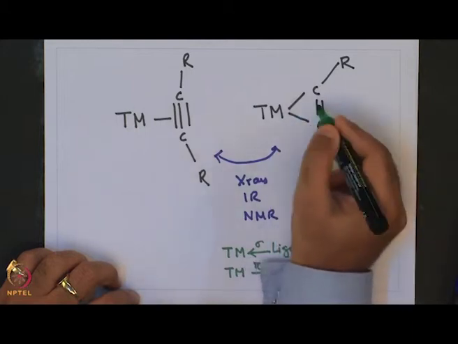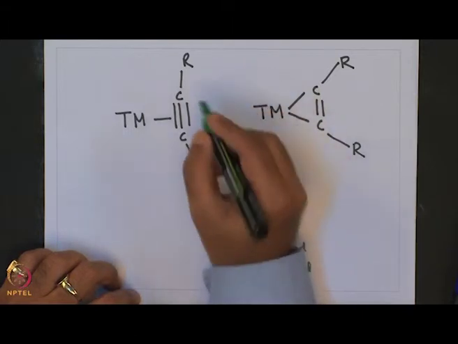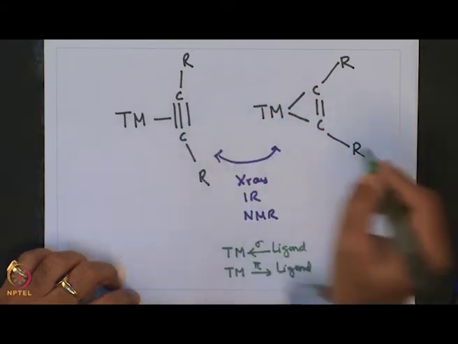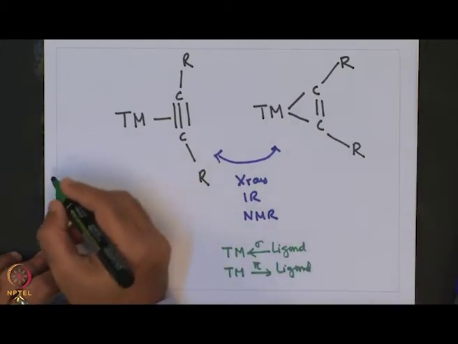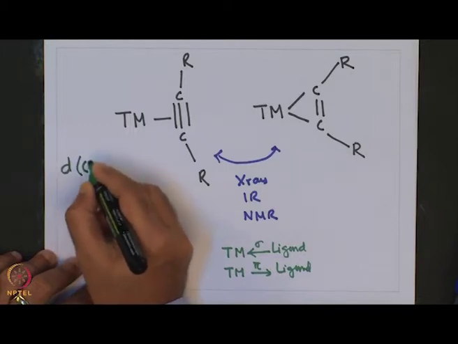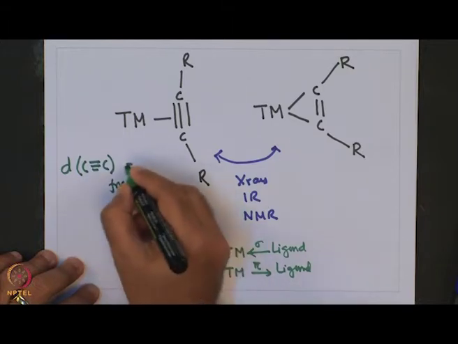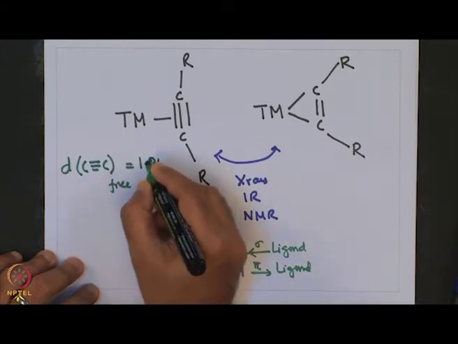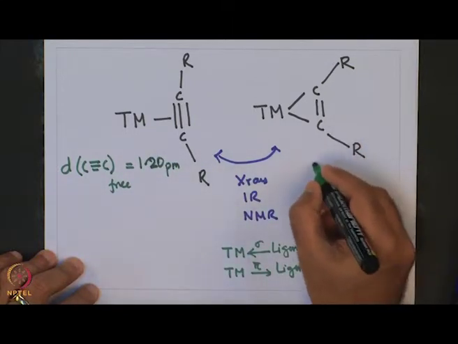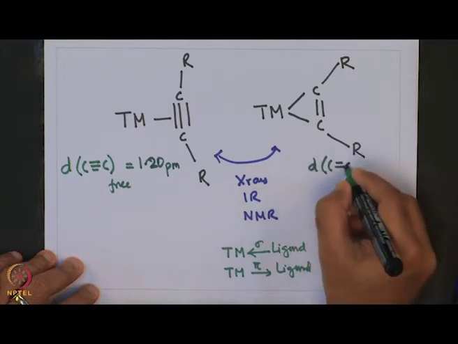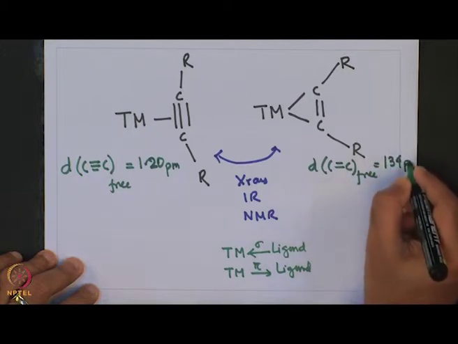Now, one can see that in these two structures, the acetylene is purely sigma donating versus the one which is a cyclopropene kind of intermediate. So, this has more C triple bond C character, whereas this has more double bond character. And to compare the bond lengths, for example, in free acetylene it is 120 picometer, whereas for free ethylene this distance is 134 picometer.